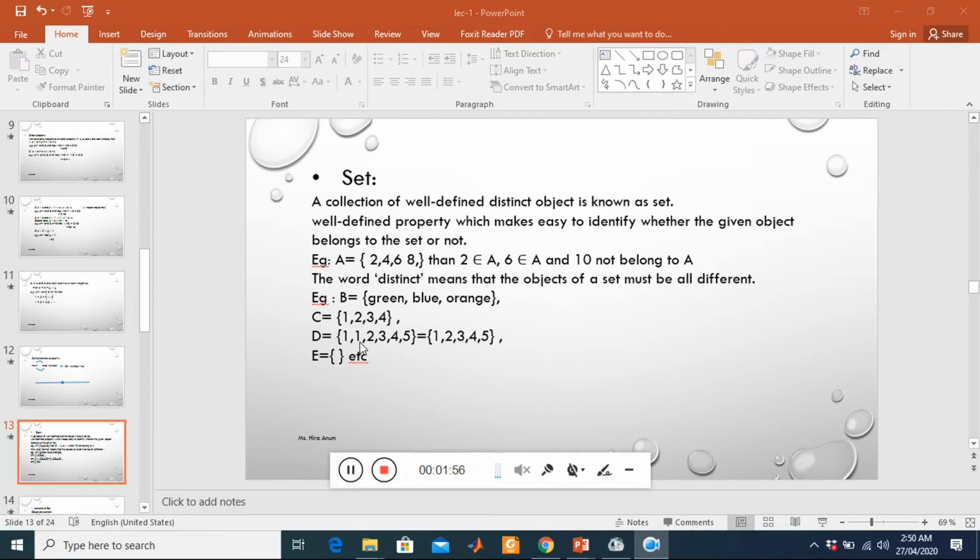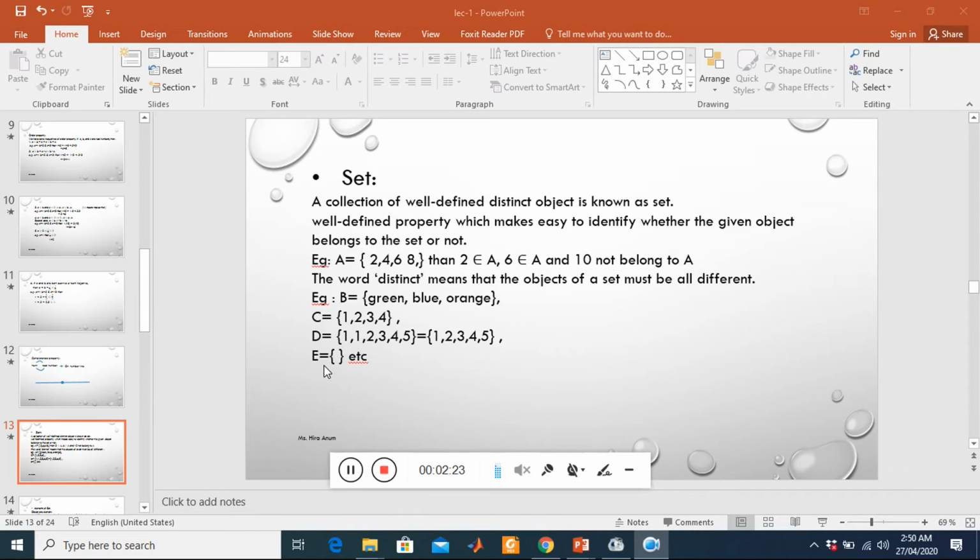D equals 1, 1, 2, 3, 4, 5. We know 1 is here 2 times. So in proper form we write 1, 2, 3, 4, 5. This is also a set. If we write one element 2 times, it's not a proper set. We write it only once: 1, 2, 3, 4, 5.